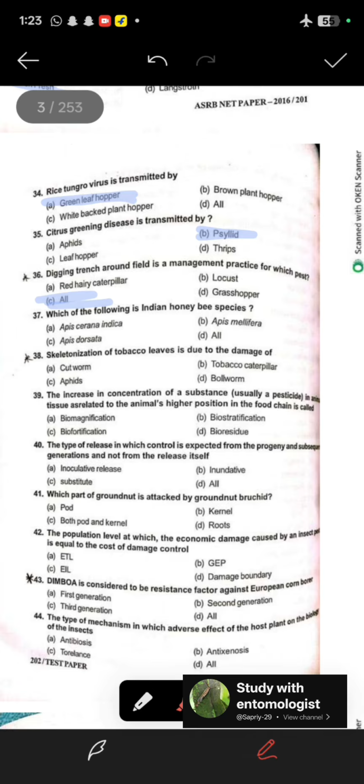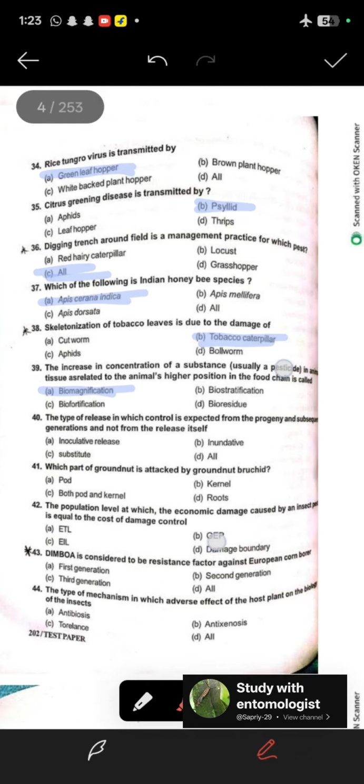37, which of the following is Indian honey species? So the Apis cerana indica is the correct option. 38, scalonization of tobacco leaves is due to the damage of tobacco caterpillar. 39, the increase in the concentration of a substance in animal tissue related to the animal's higher position in the food chain is called biomagnification.